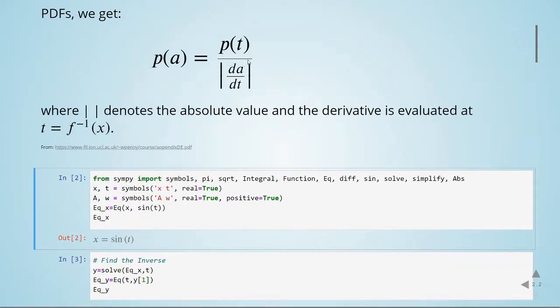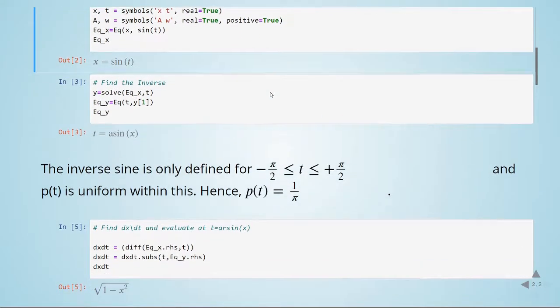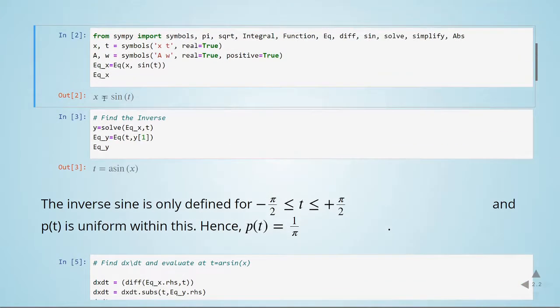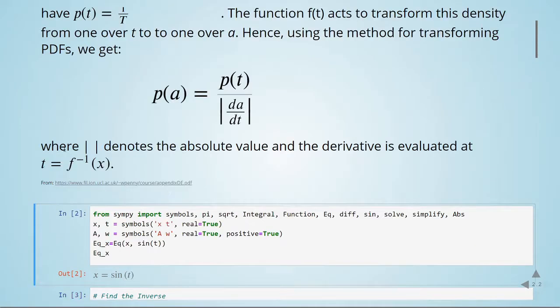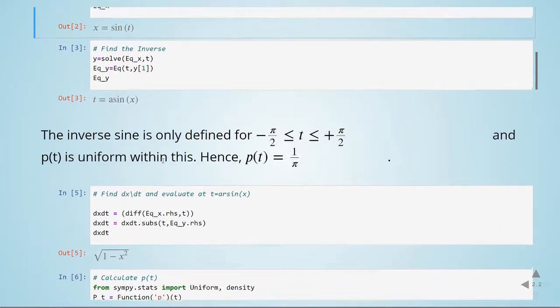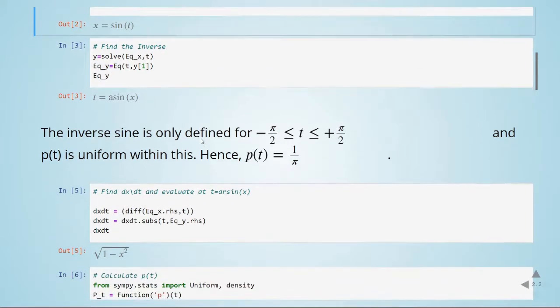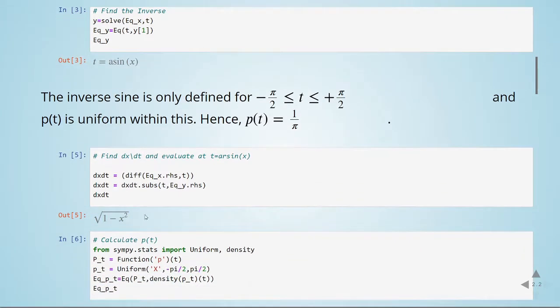Now we already have P(t), and we need to calculate dA/dt. In our case, x is equal to sine of t, so we will find dx/dt, and we will evaluate it at t equal to the inverse of x, so t equal to the arc sine of x. This is what we are doing here. This is the derivative, and then I am evaluating at t equal to the arc sine, and here is the result.